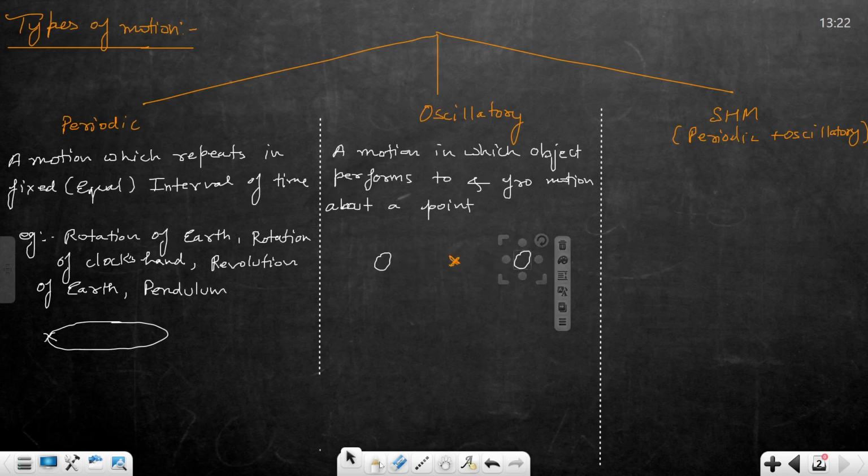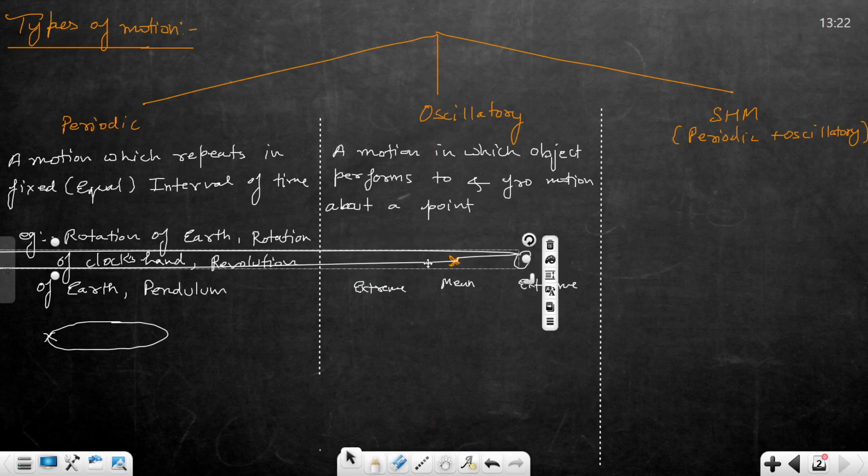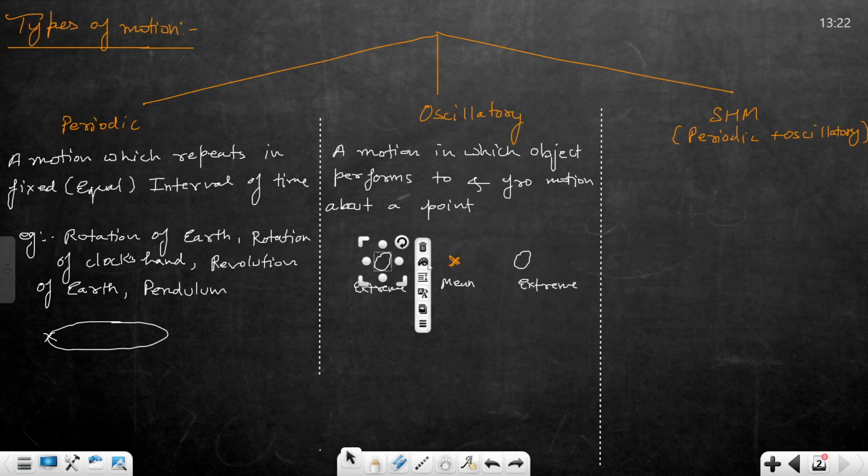The point about which the object is oscillating is called the mean point, and these points are called extreme points. The example of oscillatory motion is a pendulum.